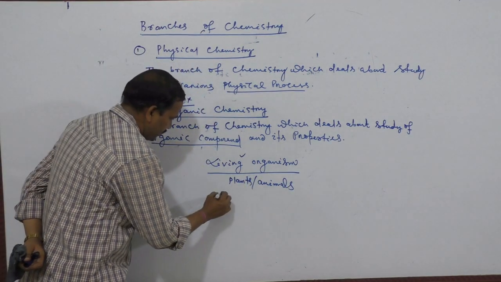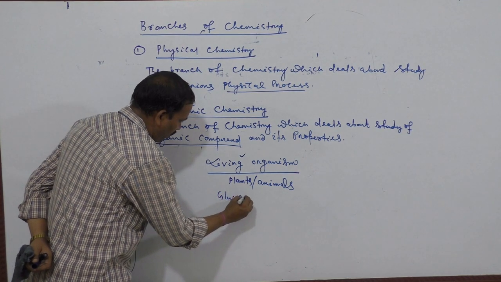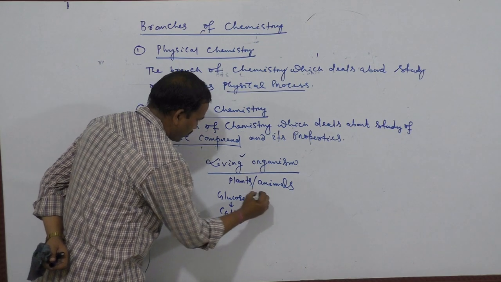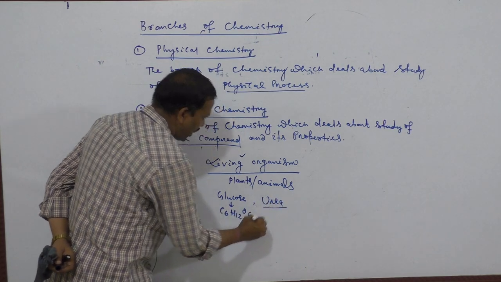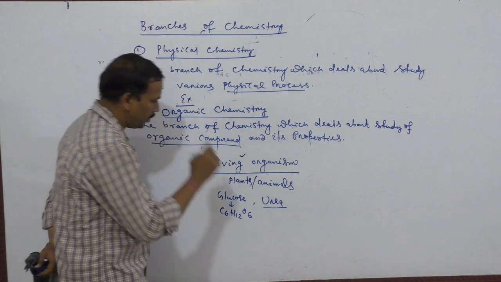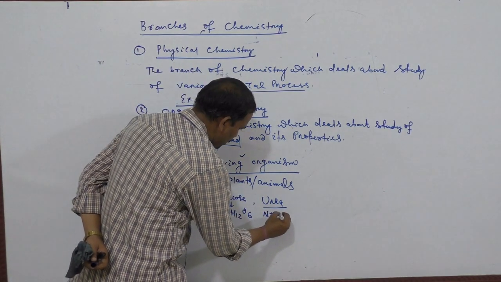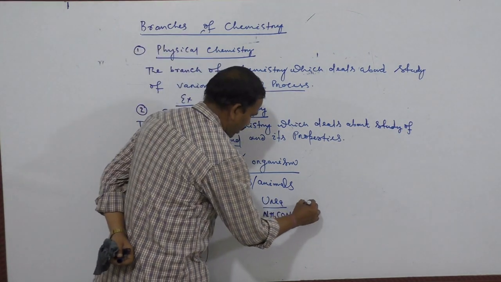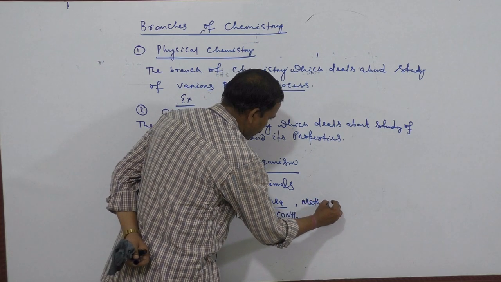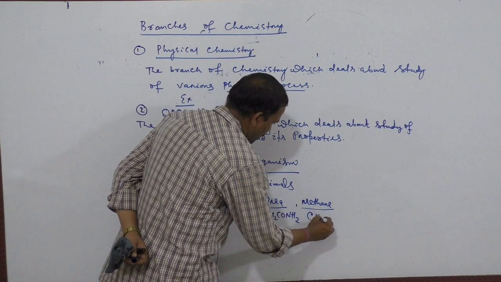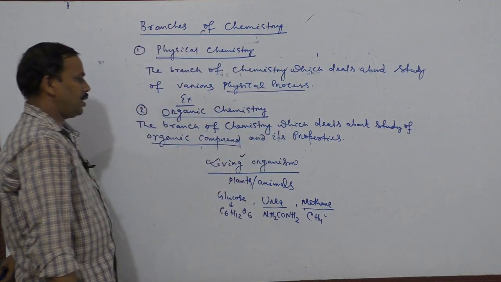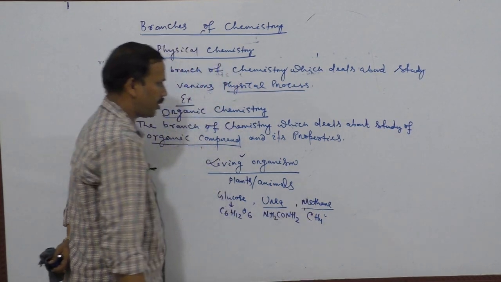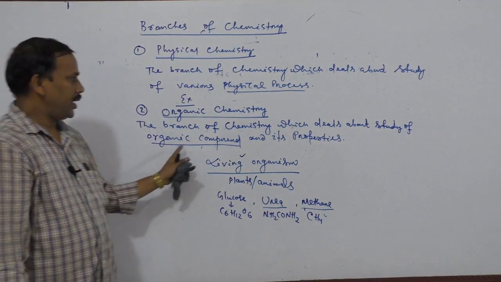But the compound glucose, you know, plants can prepare it. That formula is C6H12O6. Urea: urine has urea as one of its compositions, formula NH2CONH2. Then methane: cow dung can produce methane. These can be obtained from living organisms. Therefore, those are known as organic compounds. And also determine its properties.